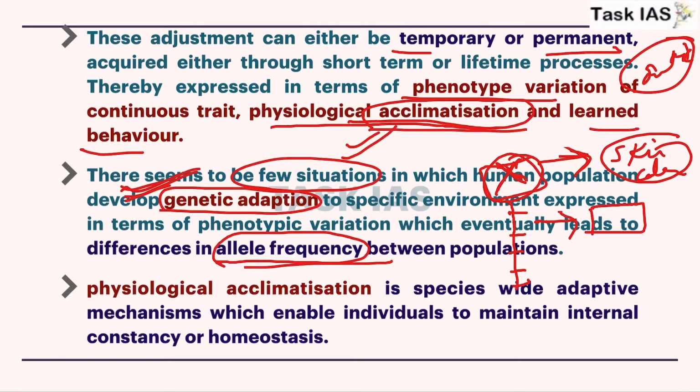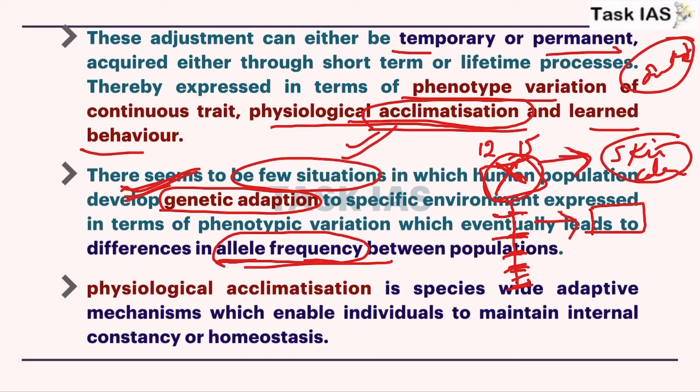Consider this is number 12, or number 15, and there are different forms of this gene in different individuals. These different forms will bring change in color. So this is allele. These different forms are alleles. So when genetic adaptation happens, these physical changes will bring changes in allele frequency as well.